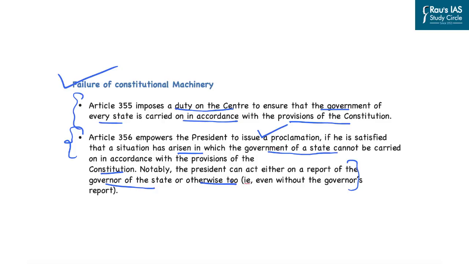So this simply means that the power that the governor has is that the governor can recommend to the president to impose president's rule under Article 356. And that is only going to happen when the president has ascertained that the state government is not functioning in accordance with the provisions of the constitution and a situation is created where there is failure of constitutional machinery. So that is the situation where the governor can take such action. However, there is no clause which provides that the governor can individually remove the minister without the chief minister advising the removal of that particular minister. So that is the issue that we need to understand here clearly.